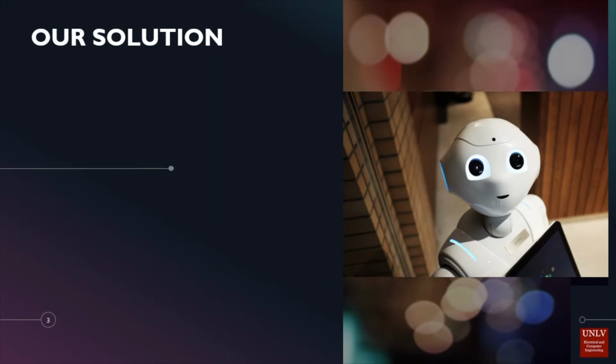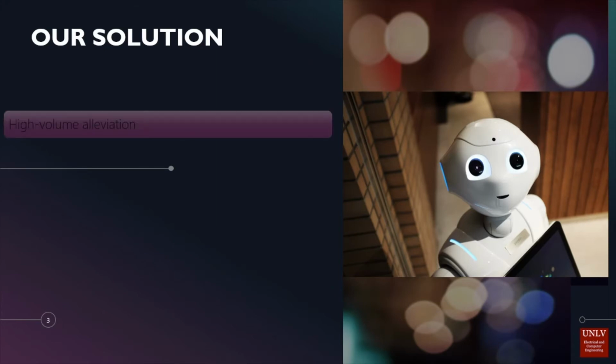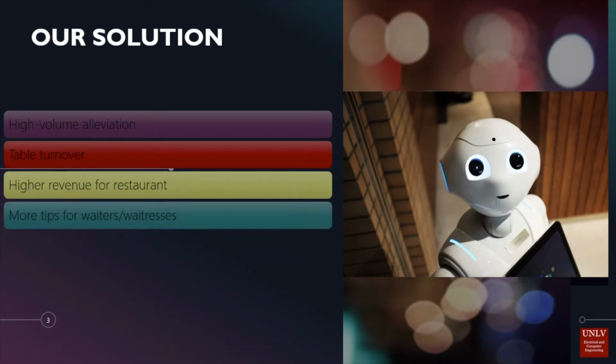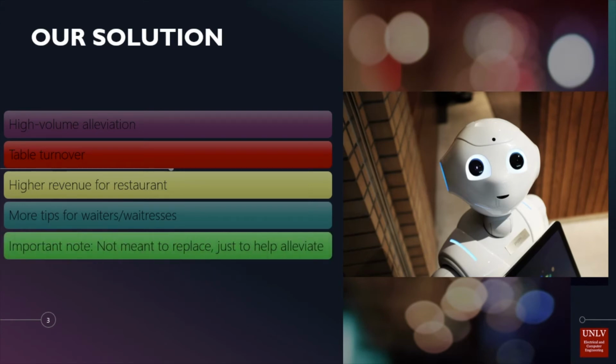Our solution seeks to provide the following: high volume alleviation, table turnover, higher revenue for the restaurant, and more tips for waiters and waitresses. As a side note, we are seeking to not replace current waiting and busing staff, but just to alleviate the workload.